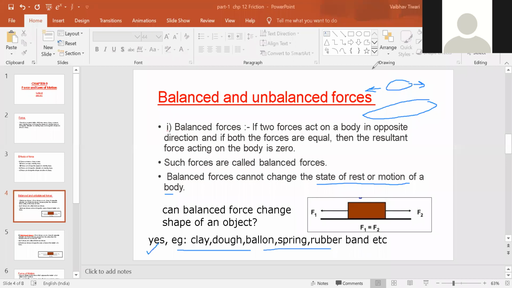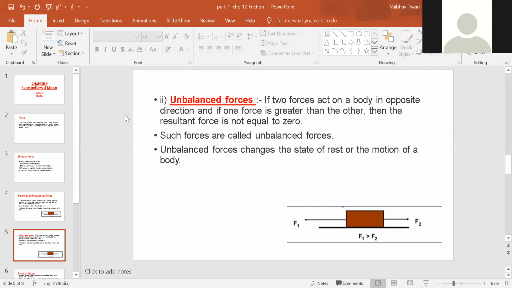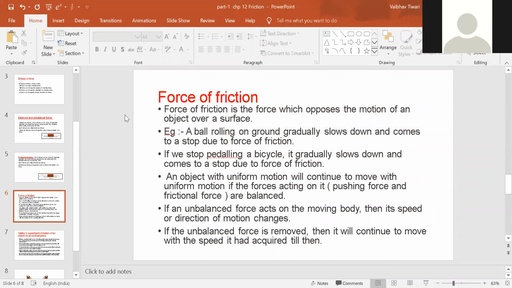Okay, so now moving on to the next topic. Force of friction. Okay, you all are familiar with the force of friction, as we have discussed this. Force of friction is the force which opposes the motion of an object over a surface, right? Okay, just let me know, can only solid surface apply the force of friction, or all the three, that is solid, liquid and gas, apply the force of friction?